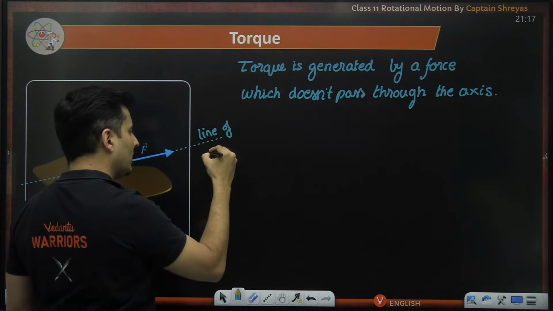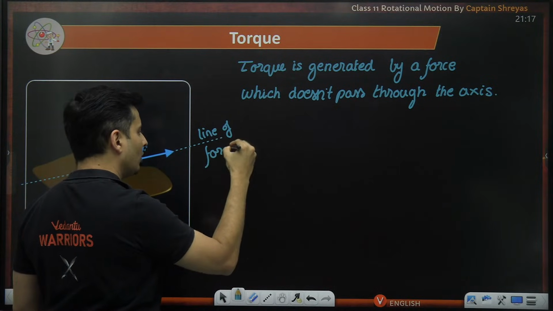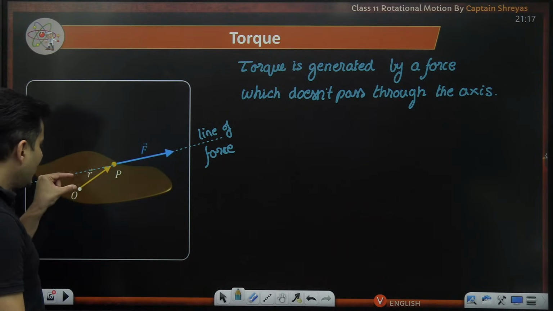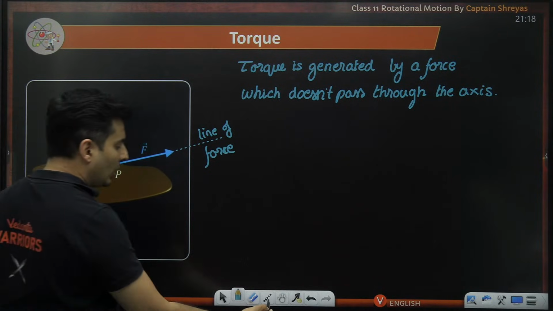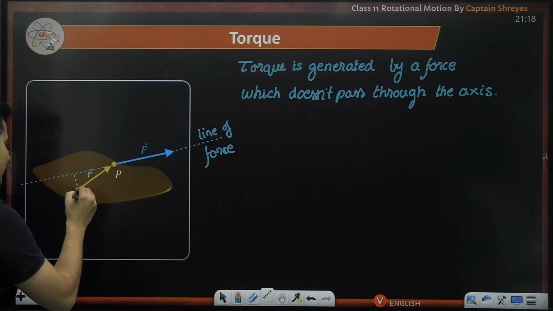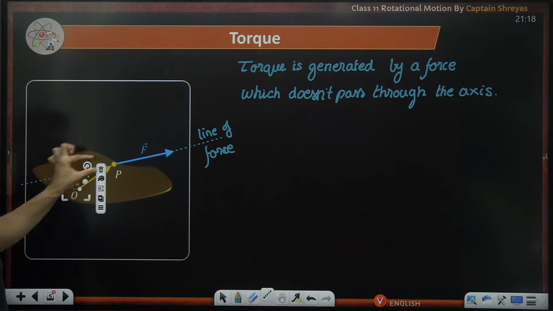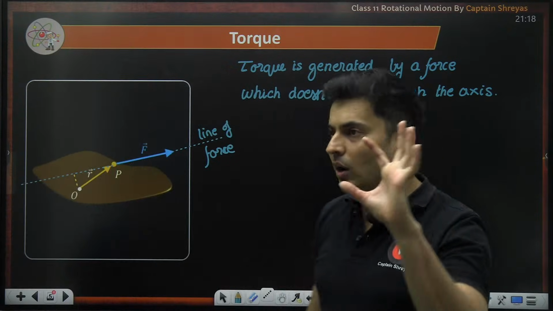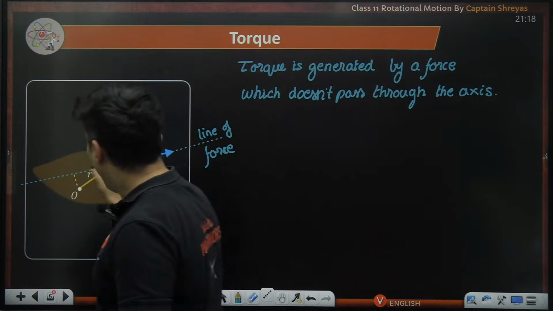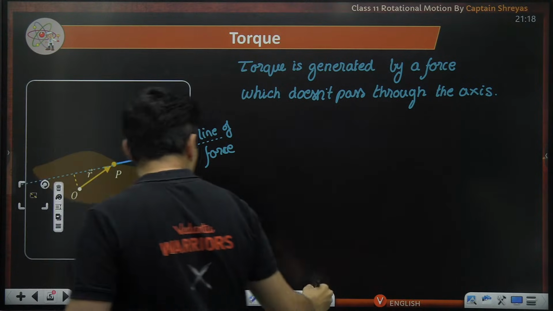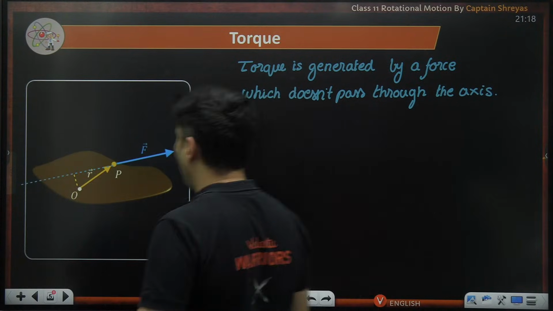Same way, this is the line of the force. And see how far it is from the axis of rotation or the axis that you are considering. This is the distance from the axis that it is. That is called the moment arm. This is called the moment arm.